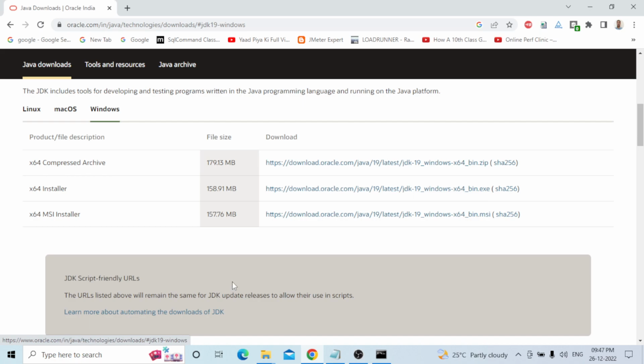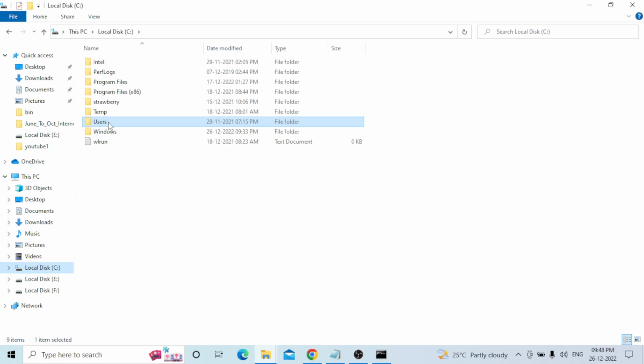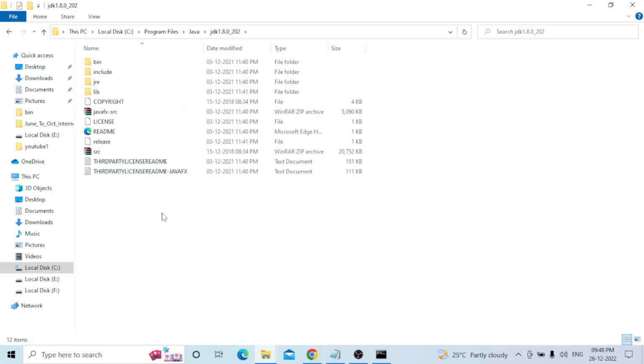Once you have downloaded it, what you need to do, first of all, for example, I will go to my C drive, program files, Java. You can see I have already set up this place. The path is C drive, program files, Java, JDK 1.8.